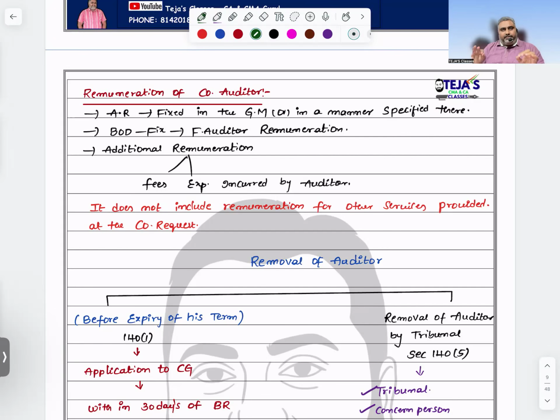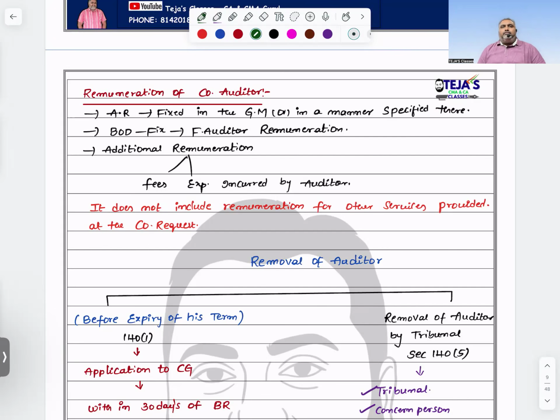And remuneration includes all amenities, facilities or allowances, and reimbursements you are giving to the auditor. There is no rule that remuneration should be fixed only in the appointment meeting. By performing other alternatives or by conducting some other meetings also, you can fix the remuneration. If no remuneration was fixed, you need to continue with the previous remuneration.